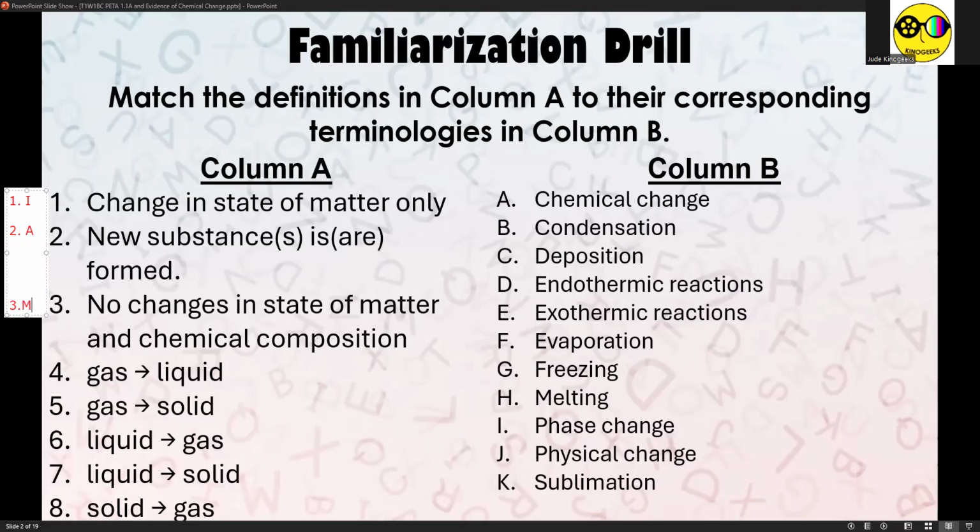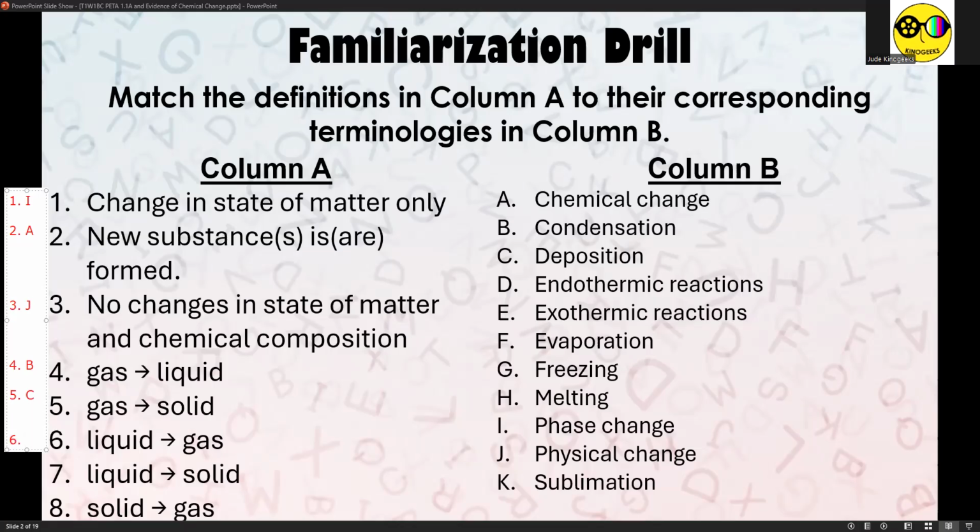Number three, if there are no changes in state of matter and chemical composition, just on the appearance, then therefore it's letter J, physical change. For number four, the transformation from gas to liquid refers to letter B, condensation. For number five, the transformation from gas to solid, skipping the liquid phase, is letter C, deposition.